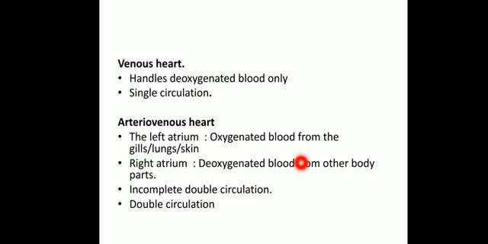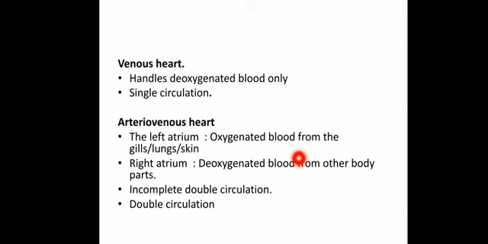It is a type of incomplete double circulation. Okay. Next is the last one, the double circulation heart. Double circulation is mainly found in mammals and crocodiles, where two different auricles and two different ventricles are present, where the right auricle is separated from the right ventricle.